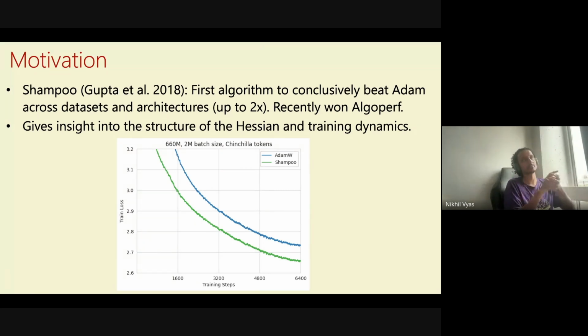All hyperparameters are tuned here. The things that are fixed are the model size, some 660 million parameters, a 2 million batch size, and we have tokens which are Chinchilla-optimal, which basically means tokens are 20x of the model size. And what we're doing is comparing these two optimizers, and these are the training curves, and we see that Shampoo is genuinely quite a bit better than Adam.